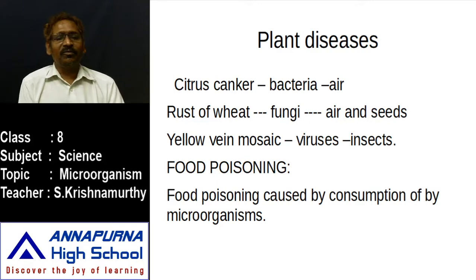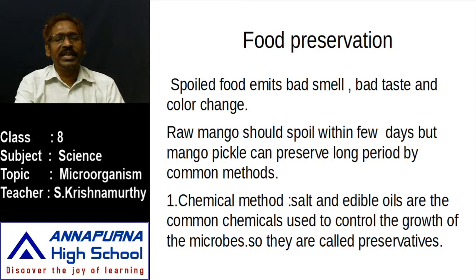And let us discuss food poisoning. What is meant by food poisoning? When the food is unsuitable for consumption, that is called food poisoning, because the food may give off a bad smell, may become less tasty, and may be discolored. Why does this condition happen to the food? It happens due to the presence of some microorganisms. Whatever microorganisms are present release some amount of enzymes into the food material to decay or dissolve it and absorb the required material.